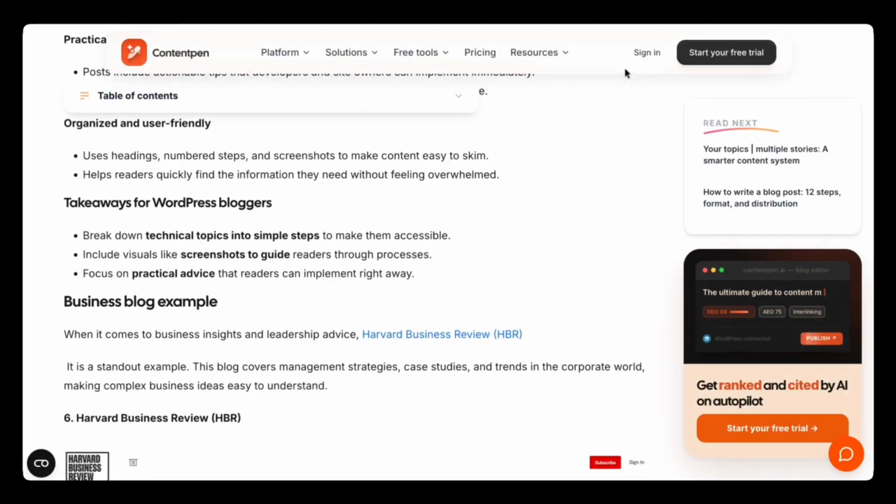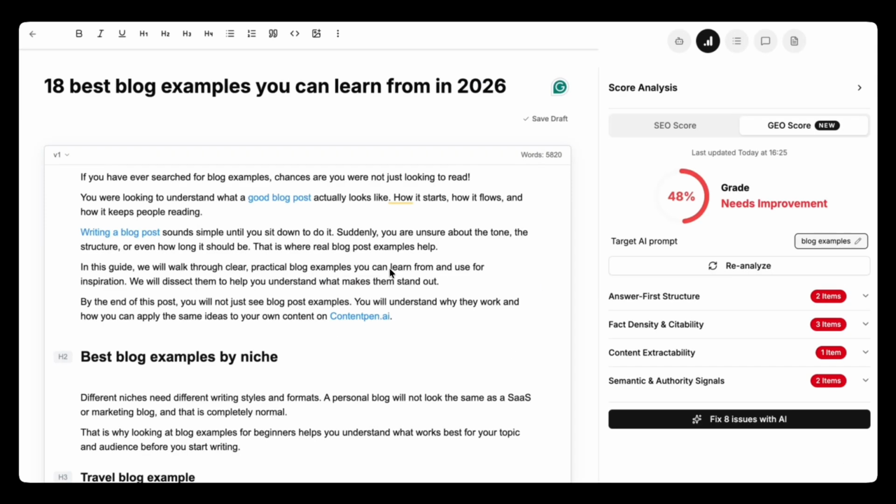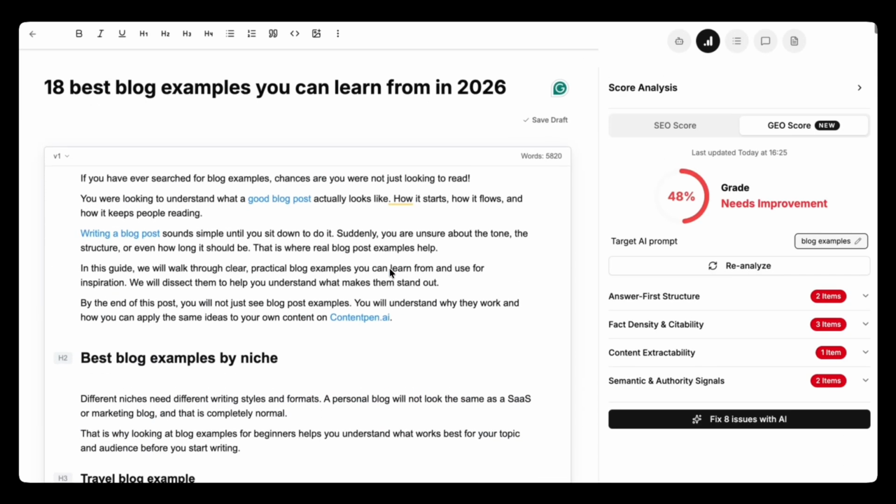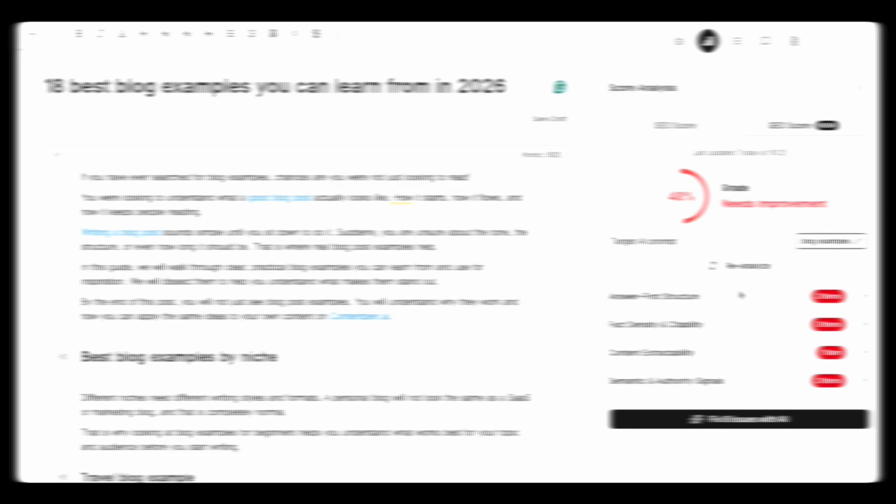I ran it through our own GEO scoring tool. I'm going to sign into Contentpen. I added this complete article to Contentpen and ran its GEO score. Let's go through what each one of them shows.